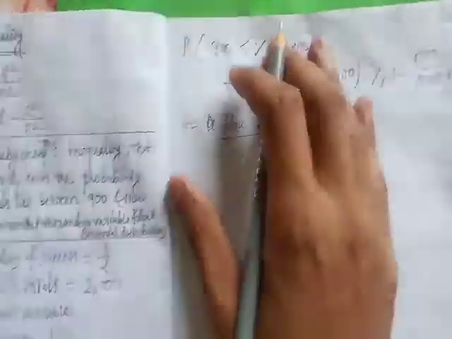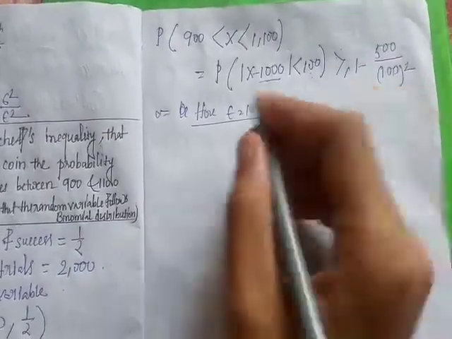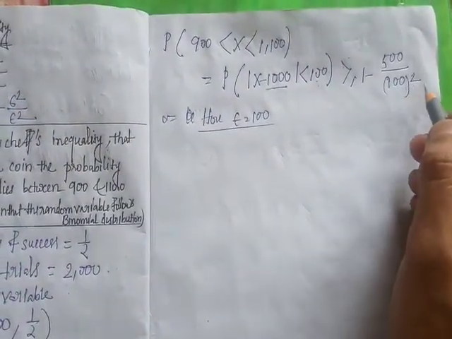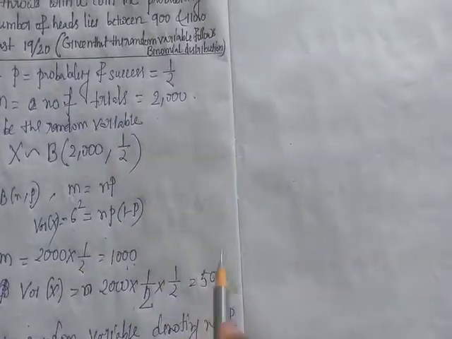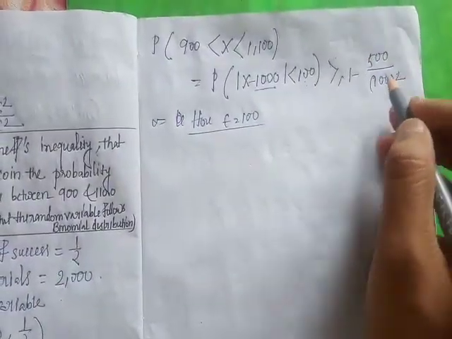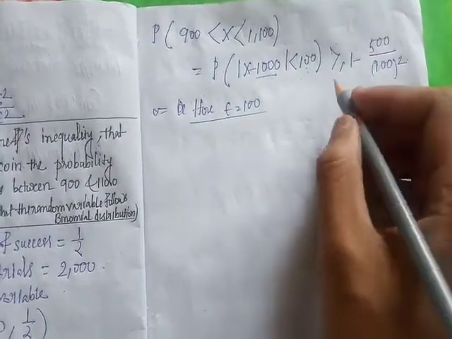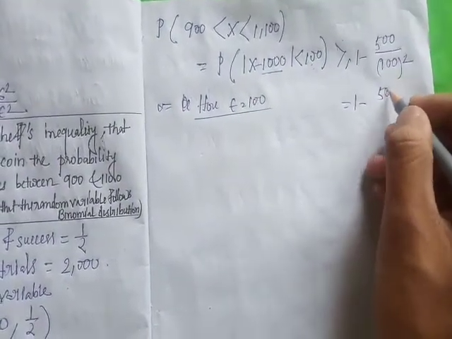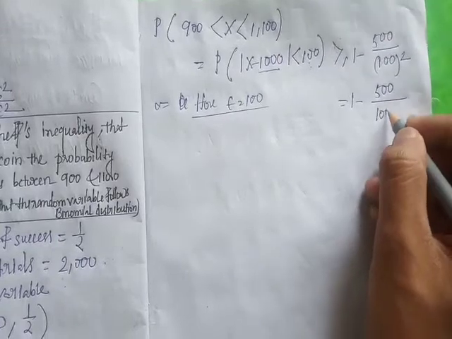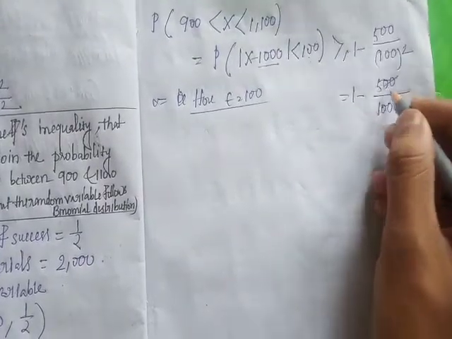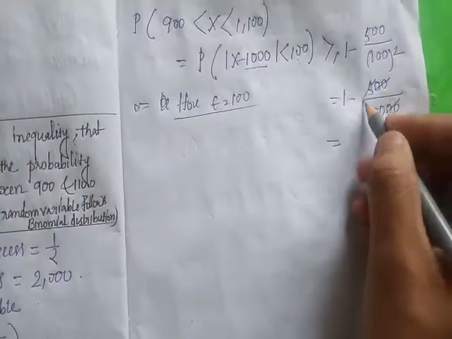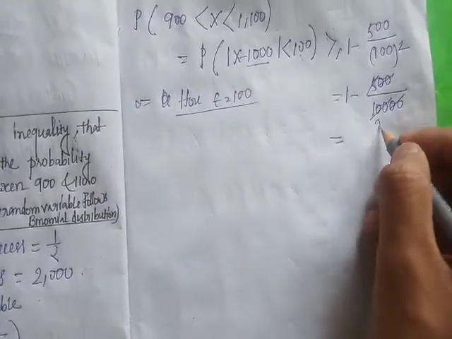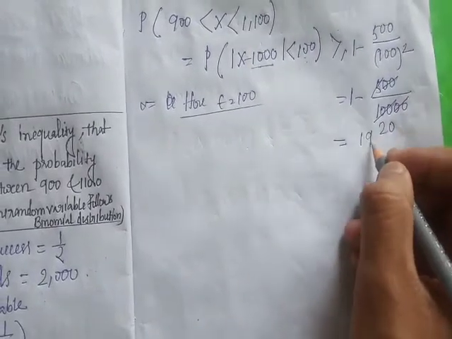Here the variance is 500 and epsilon is 100, so this is 1 minus 500 by 100 square. After calculation this is 19 by 20.